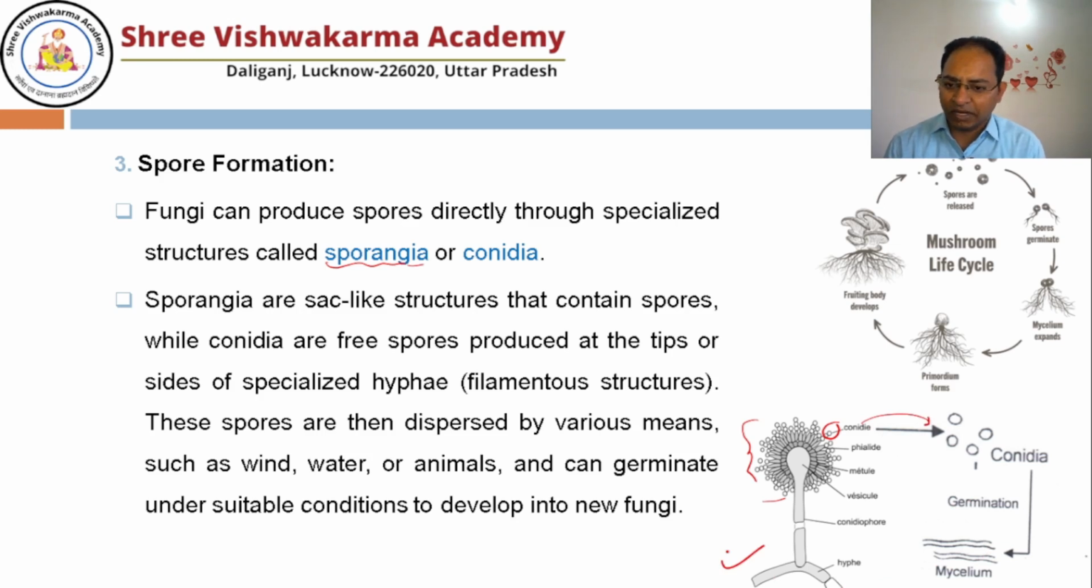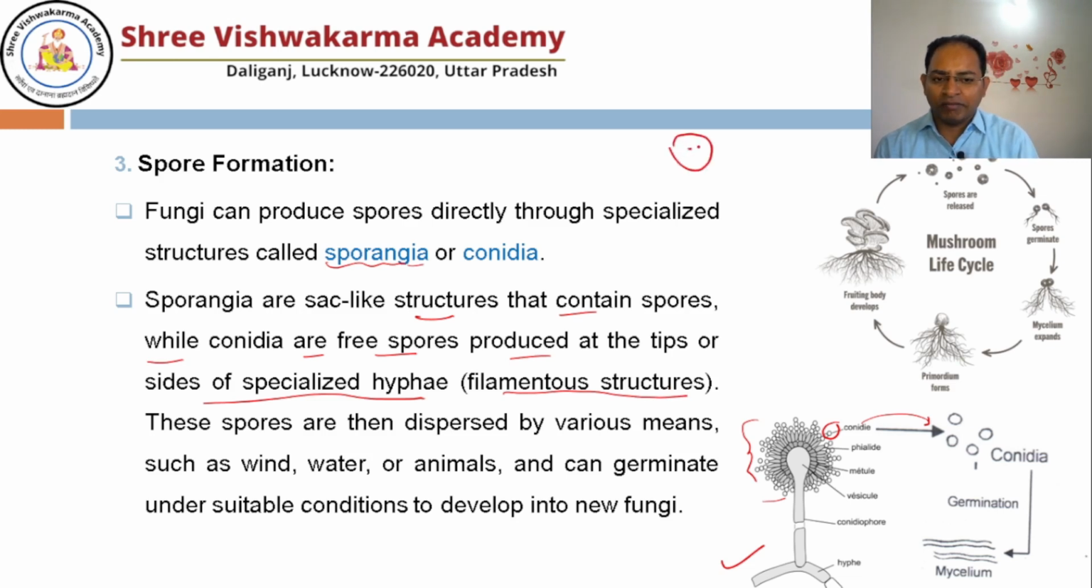Right? So sporangia are sac-like structures that contain spores, while conidia are free spores produced at the tip or the side of a specialized hypha, that is a filamentous structure. Means the difference is that sporangia are a closed structure where spore formation takes place, but conidia form in open space and detach from the parent. These spores are then dispersed by various means like wind, water, animals, and can germinate under suitable conditions to develop into a new fungus. Alright.